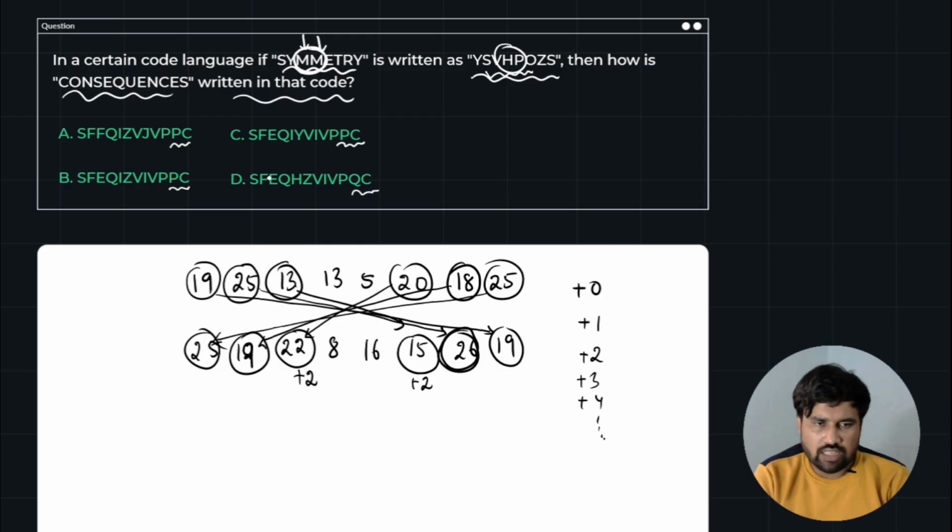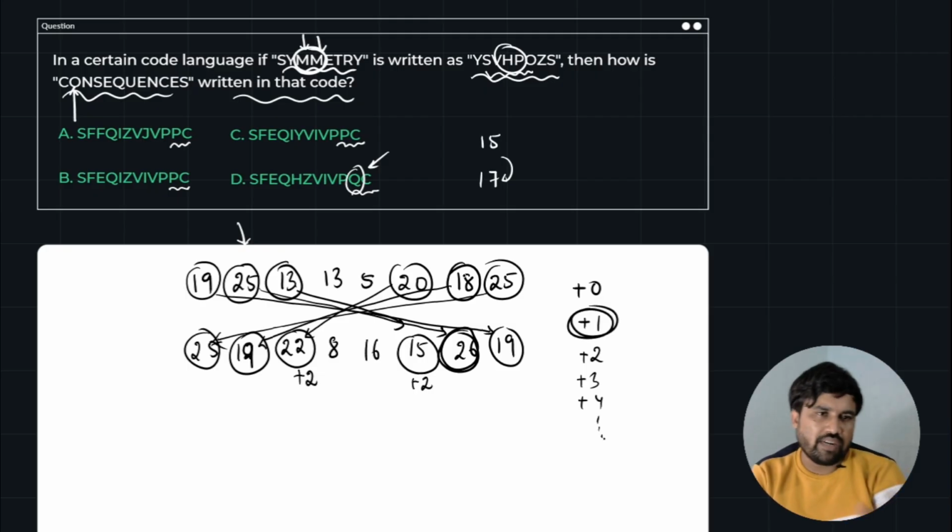Either the answer will be predicted or D will be eliminated. So start with Q. Q is the last but one, so O will become Q. O is 15 and Q is 17. So it becomes 17. And if the second position element is there, you have to add +1 only.